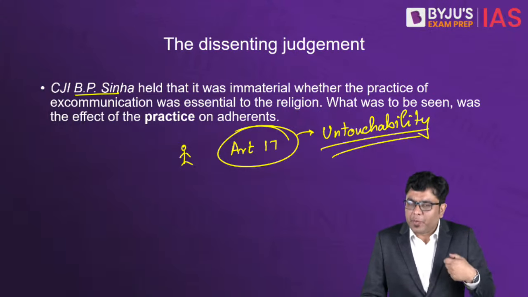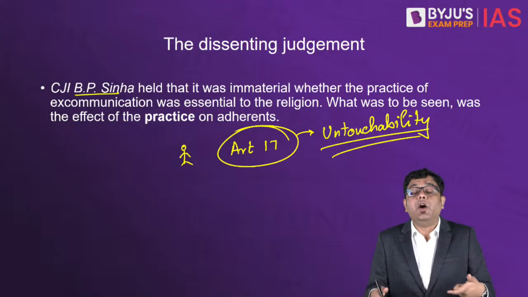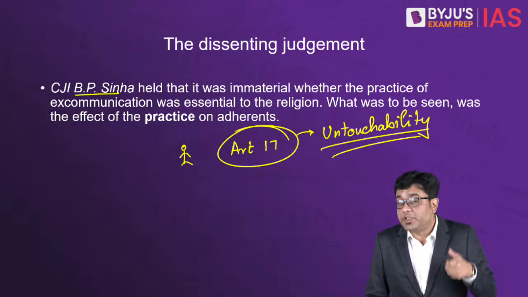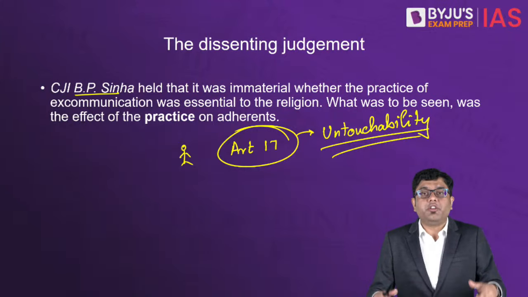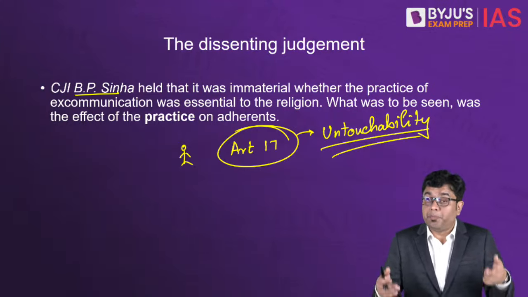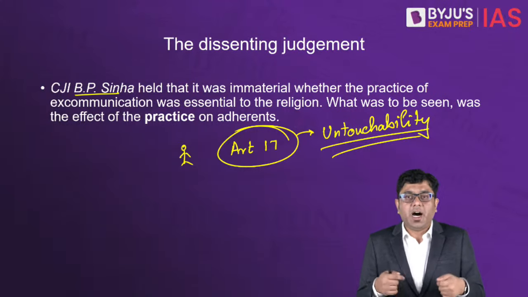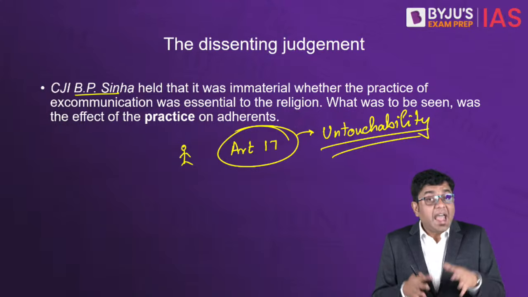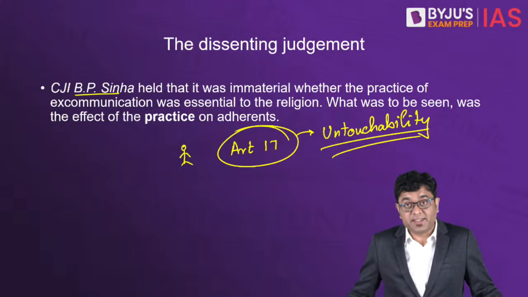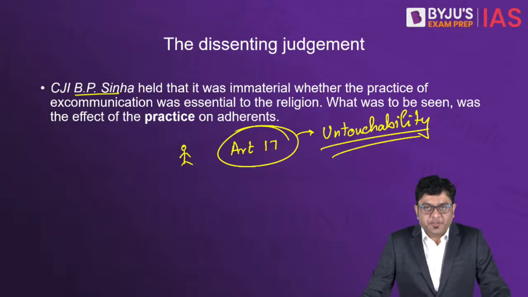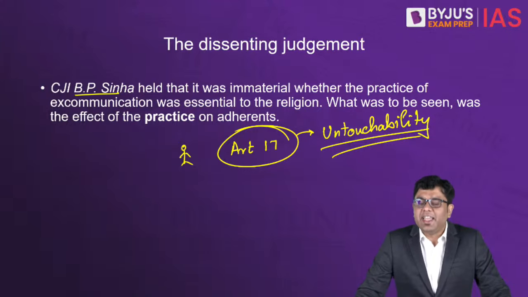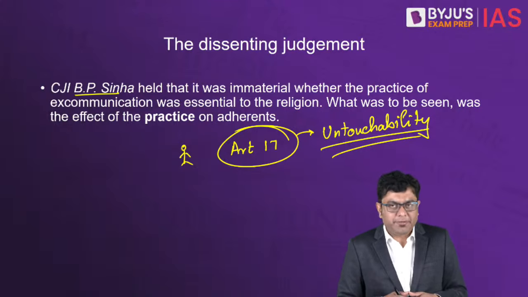Okay? So that is where this case will now be taken up by the larger bench of the Supreme Court for reconsideration. And when the Supreme Court will take it for reconsideration, I'm sure all of these arguments will be opened up again. And this article basically suggests the judges to look into the Chief Justice's dissent note and thereby take the case forward. So in this article, what is it that we have looked into?